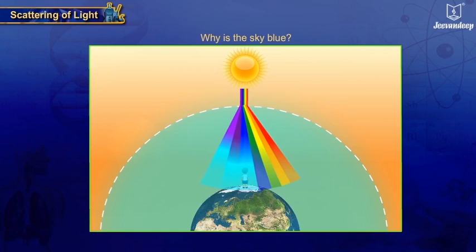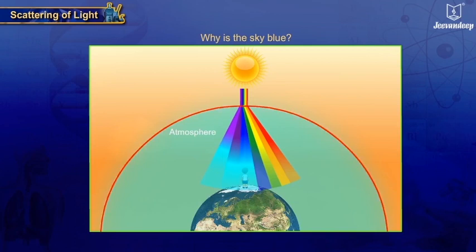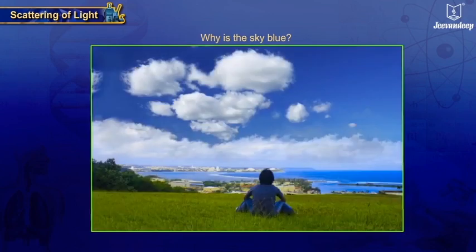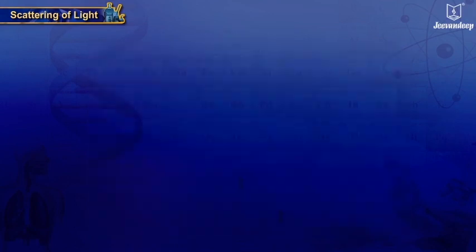However, much of the shorter wavelength light, that is, blue light, gets scattered all around the sky. When the sun is directly above us, the sun's rays traverse a relatively short distance through the dense parts of the atmosphere until they reach our eye. Since we see the blue light from everywhere overhead, the sky looks blue.